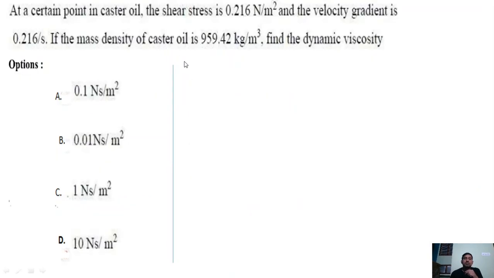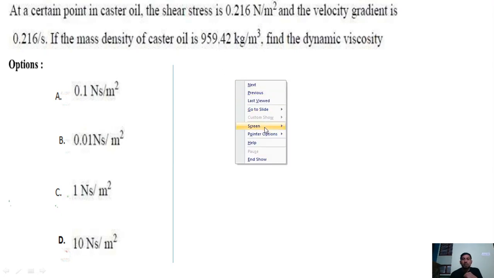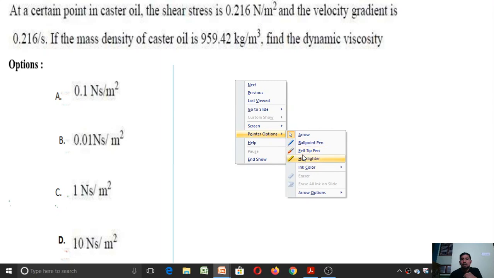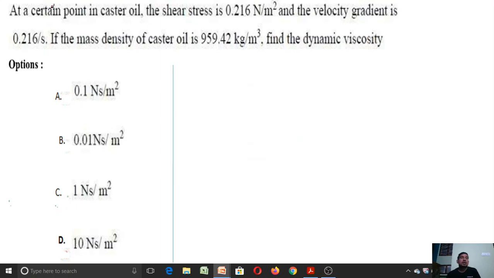So the first question which is asked in TS ESET 2020 in the subject hydraulics is like this. At a certain point in a castor oil, the shear stress is 0.216 Newton per meter square and the velocity gradient is 0.216 per second. If the mass density of castor oil is 959.42 kg per meter cube, find the dynamic viscosity.